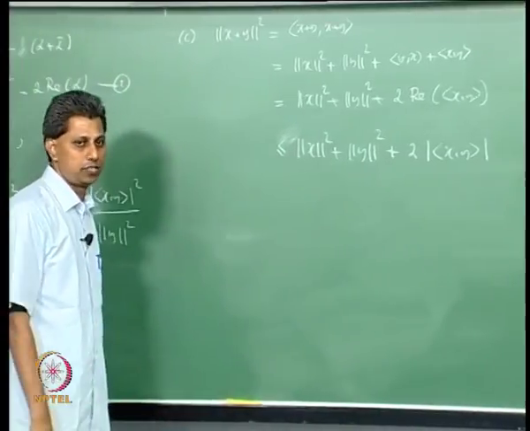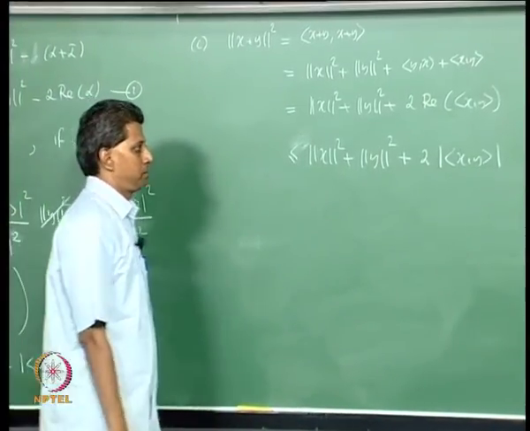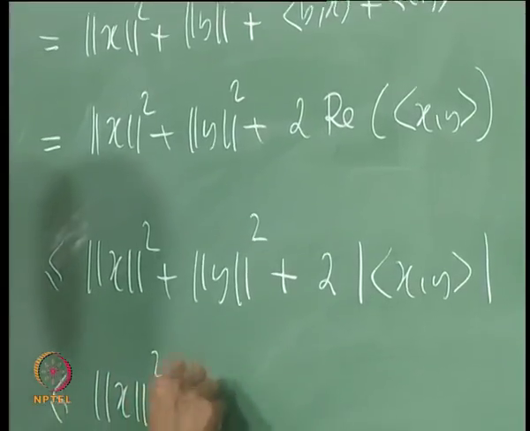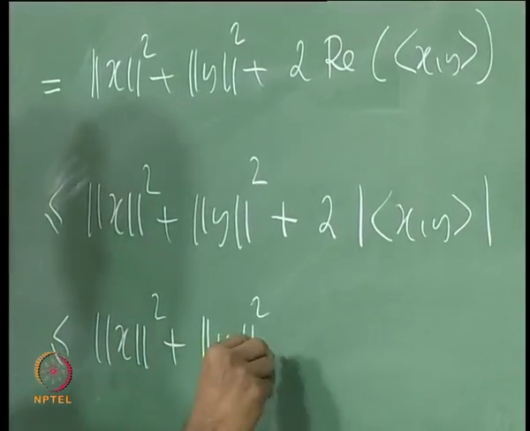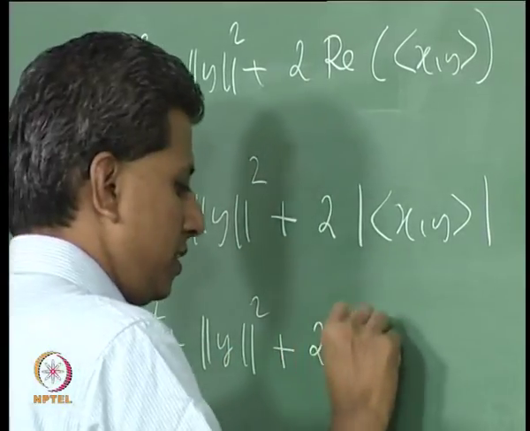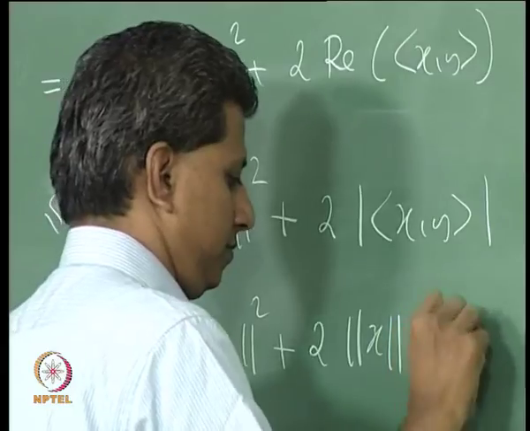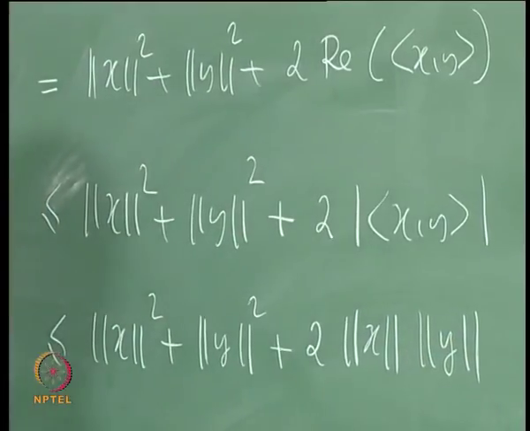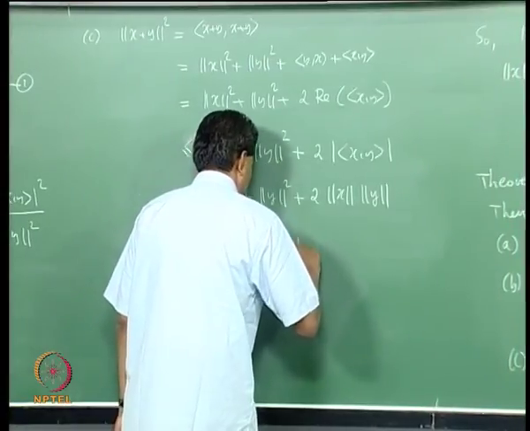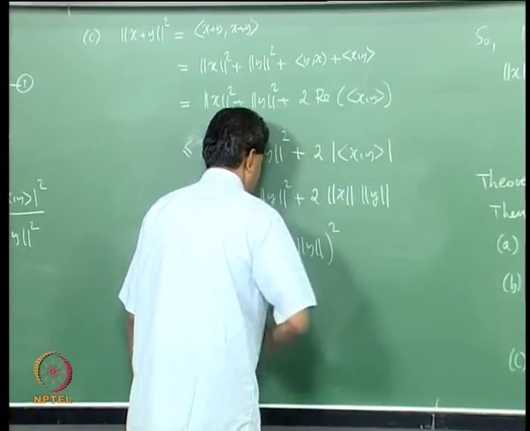Now, apply the Cauchy-Schwarz inequality. This is less than or equal to norm x square plus norm y square plus mod xy, that is 2 times norm x norm y, but this is norm x plus norm y the whole square.